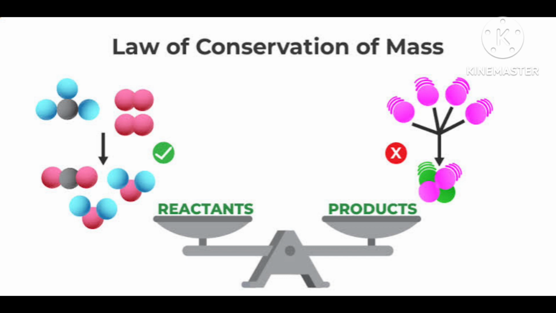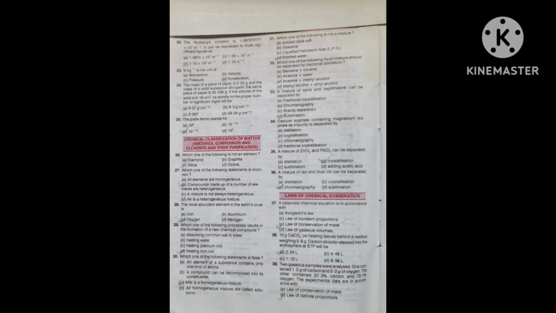Now next question I am telling you. Which one of the following liquid mixtures should be separated by fractional distillation? First option is benzene plus toluene. Second option is acetone plus water. Third option is acetone plus methyl alcohol.